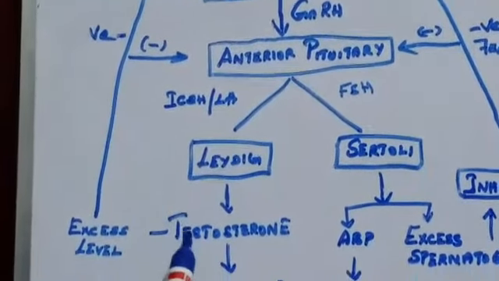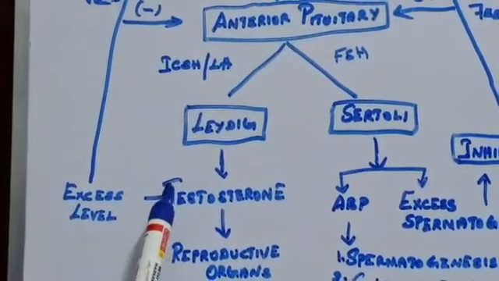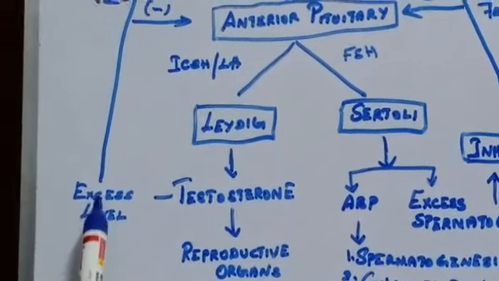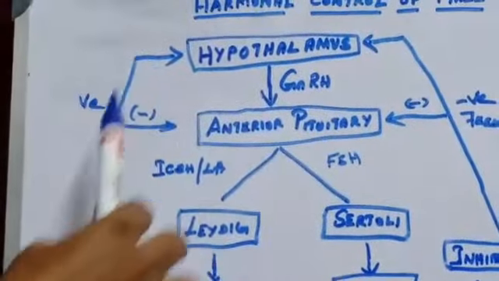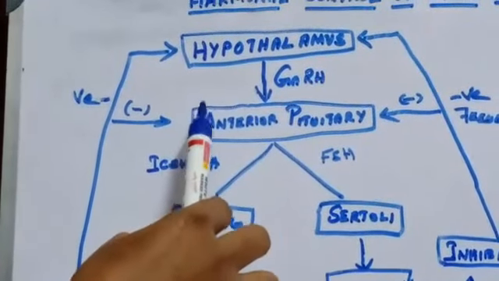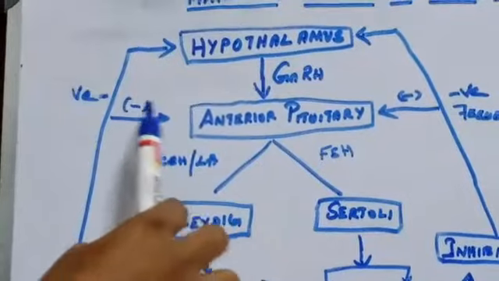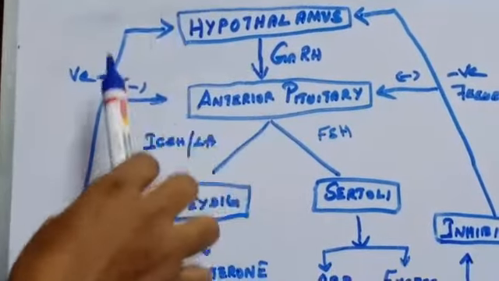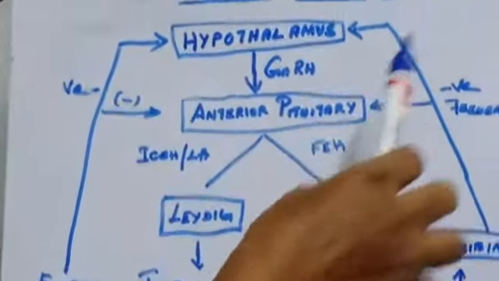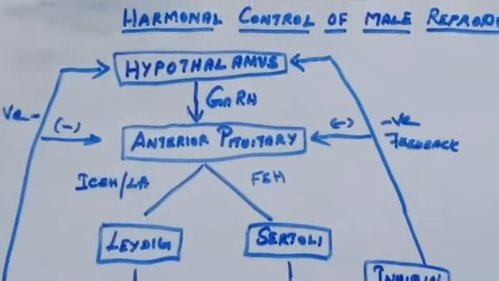At the same time, Leydig cells also secrete testosterone. If the testosterone level is excess, again a negative feedback mechanism takes place. Then it stops the secretion of the anterior pituitary as well as the hypothalamus. That's all about the hormonal control of male reproductive system.